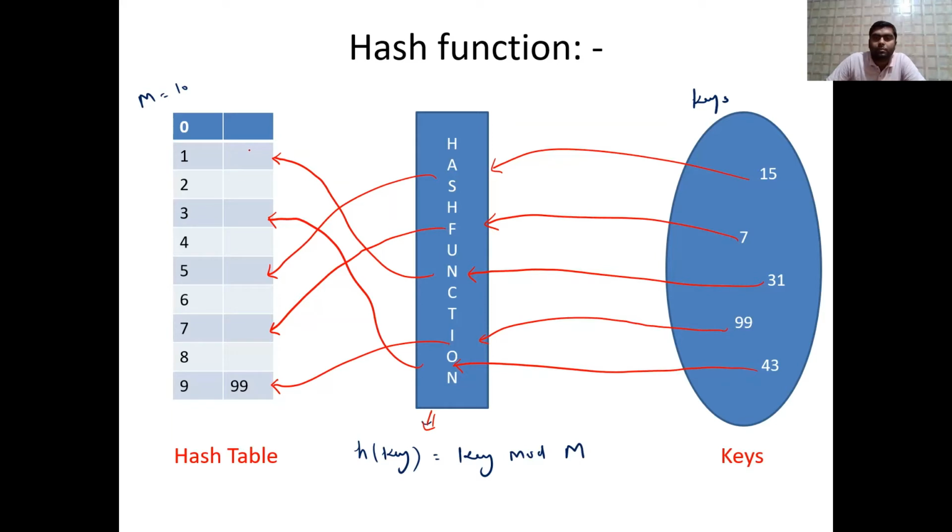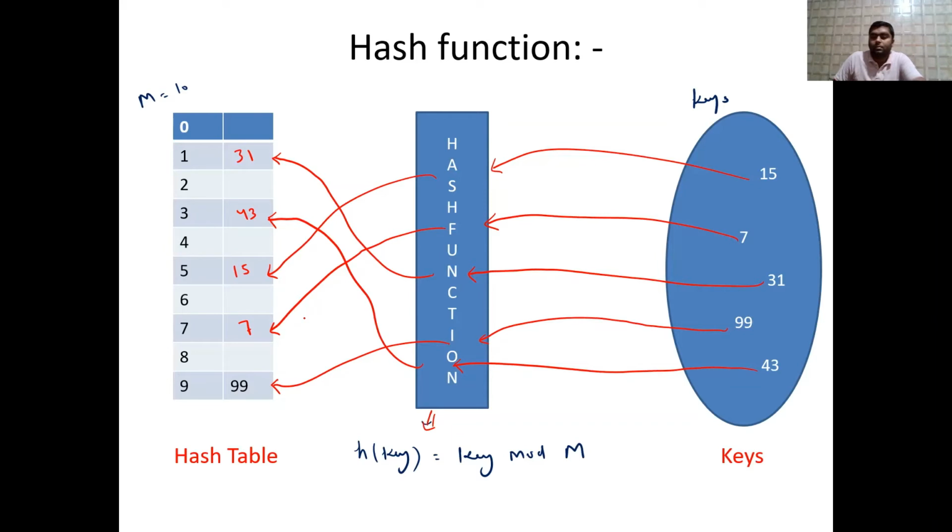So this is 31, and this 3 is 43, and this 5 is 15. Okay, और 7 पे कौन मैप हुआ है, सो 7 है ना, it is 7th key, and like this, so I think it is over.